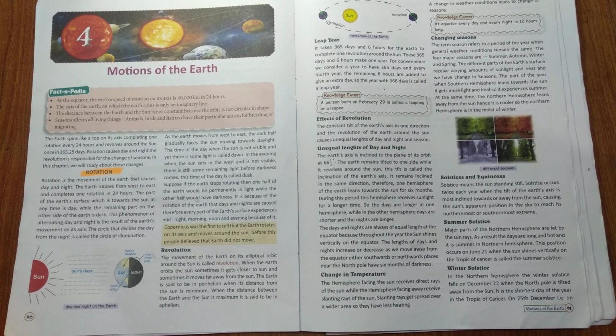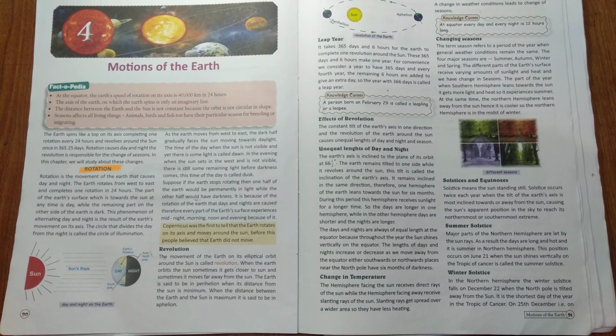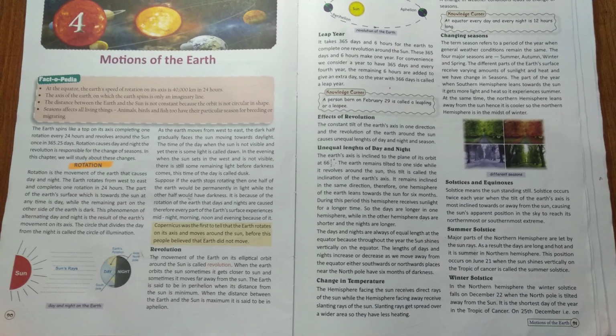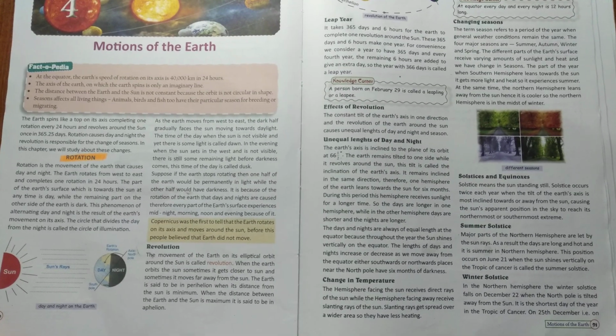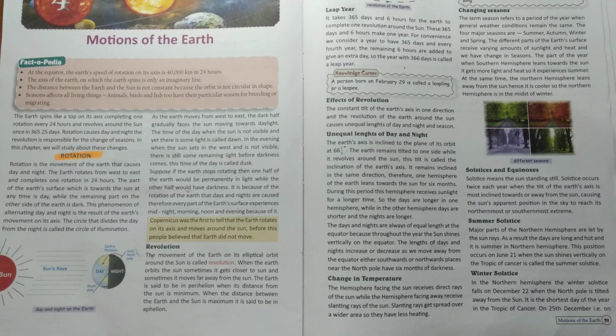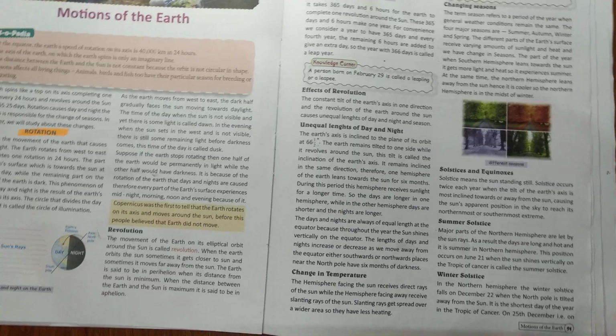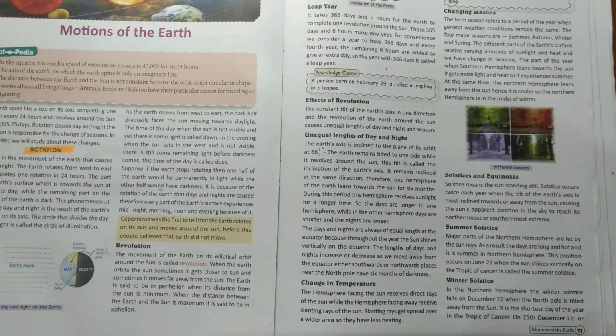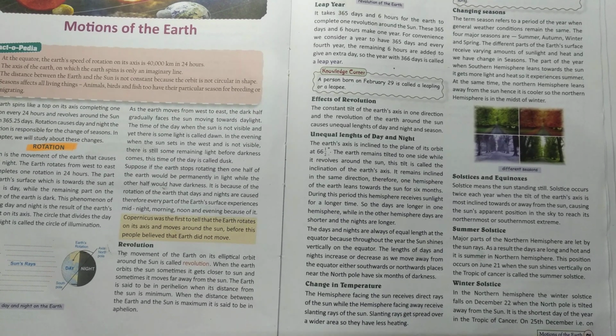Effects of revolution. The constant tilt of the earth's axis in one direction, and the revolution of the earth around the sun, cause unequal length of day and night, and seasons. Unequal length of day and night.